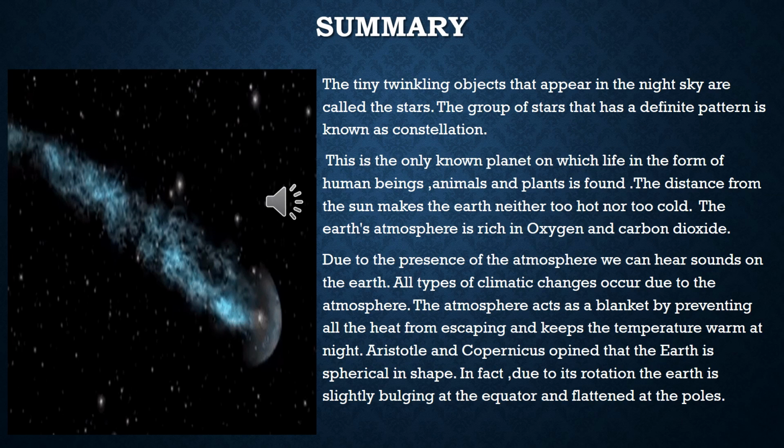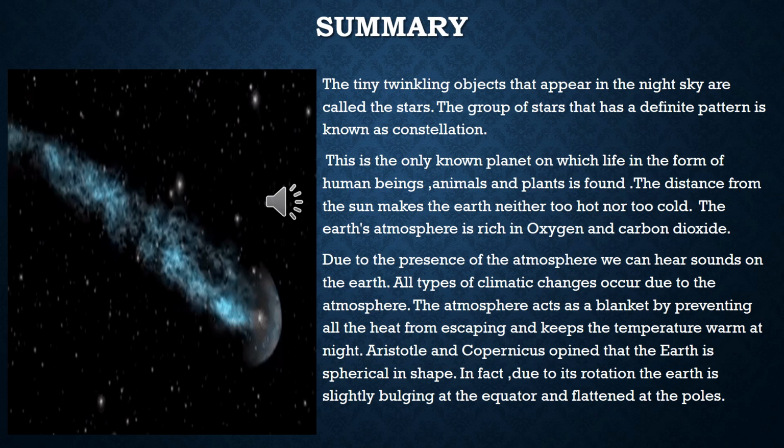The tiny twinkling objects that appear in the night sky are called the stars. As you can see in the picture, few small little things are twinkling. These are stars, and the group of stars that has a definite pattern is known as a constellation.